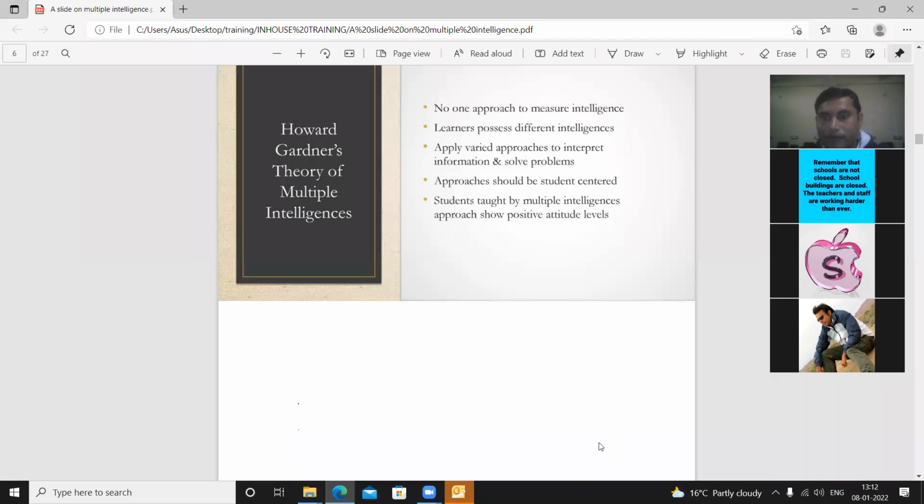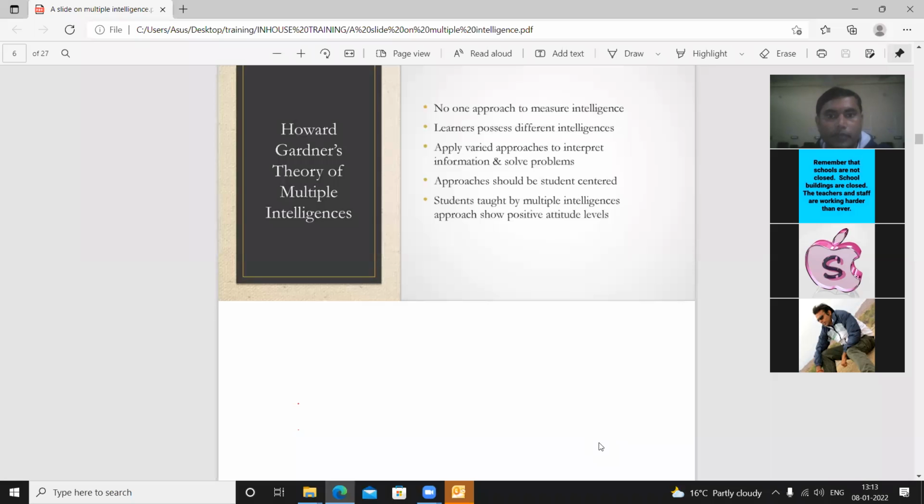Means being a facilitator, you will have to utilize different types of intelligences in the class, and the students are also having different types of intelligences. And being a facilitator, we will have to understand what interests they have, and we should try to manage accordingly. Now, applying varied approaches in interest, information, and solving problems means you will have to connect it with the students.